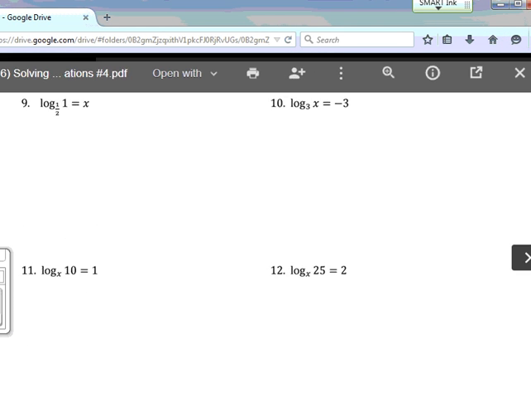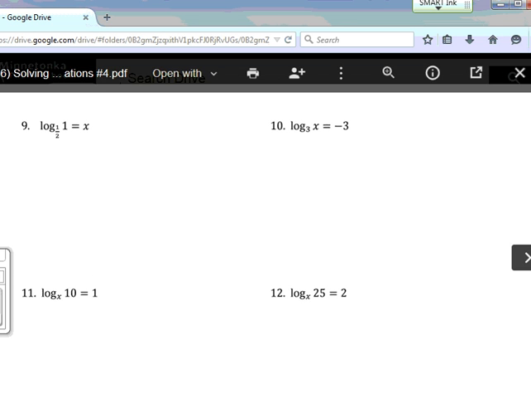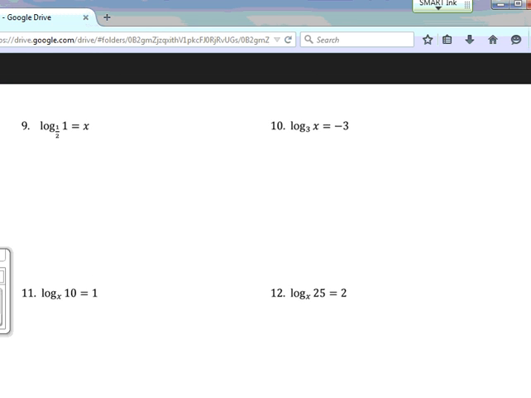Try number 9. What happens if you won the argument in number 9? It's a really simple question. A lot of people get all twisted up thinking, how can I write a 1 as a 1/2 to a power? You can't. But, you could actually. But the answer would be 0.